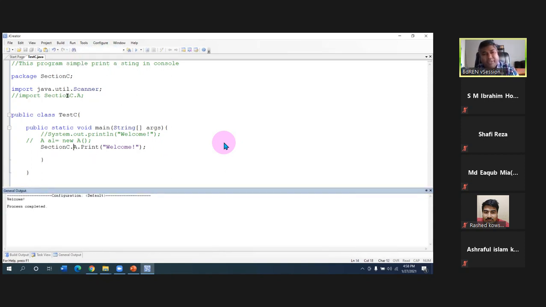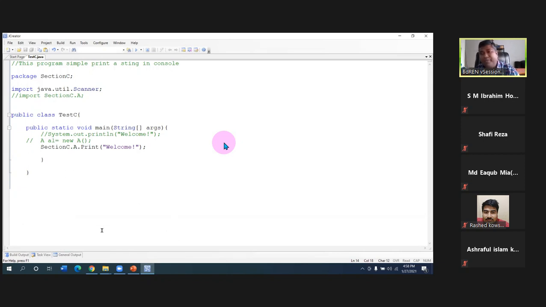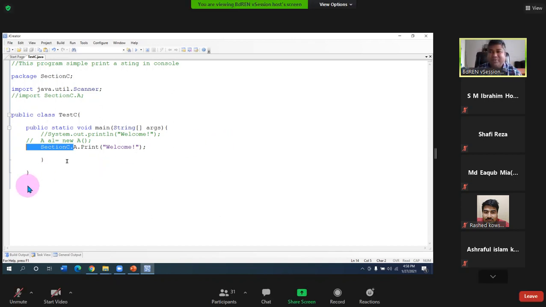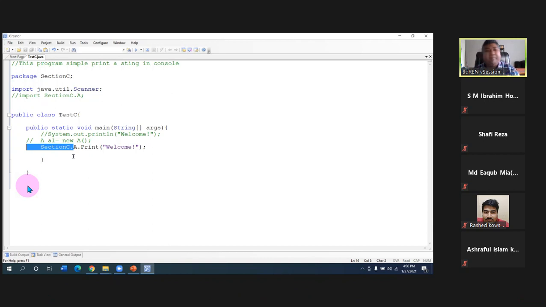So you don't need to import and write. Import is common for everyone, so that part is common. That's why it has been written here, so that every time you don't need to write the full package name dot class name. Rather, you can write it in the import and then use the short form. But you can also do it without importing: whenever you call print, you can just put the package name dot class dot method name. In that way also you can work with packages and classes.